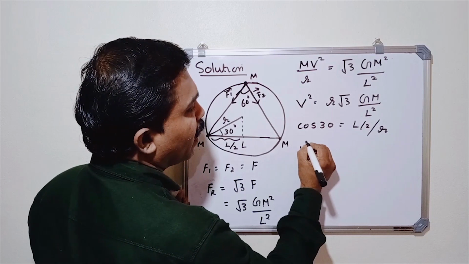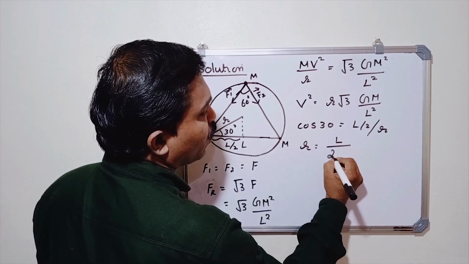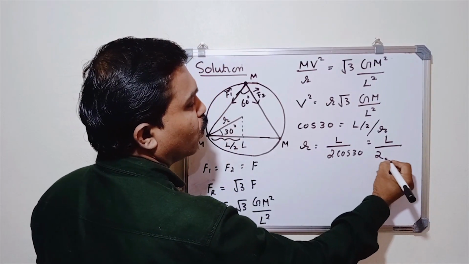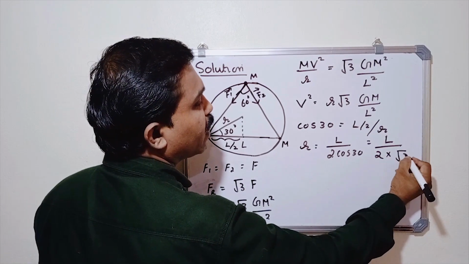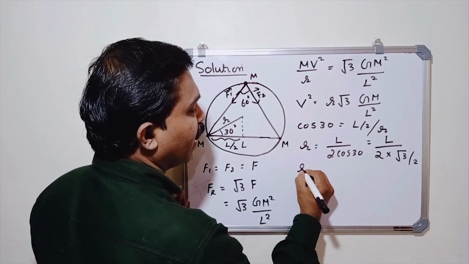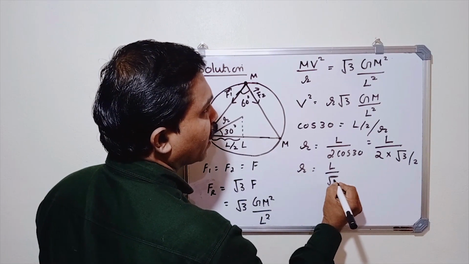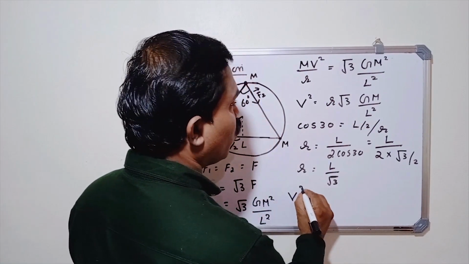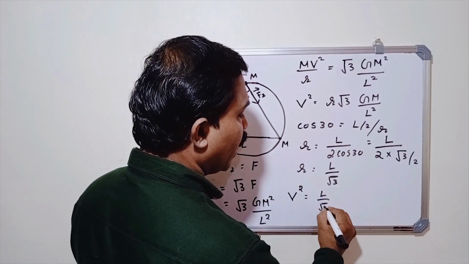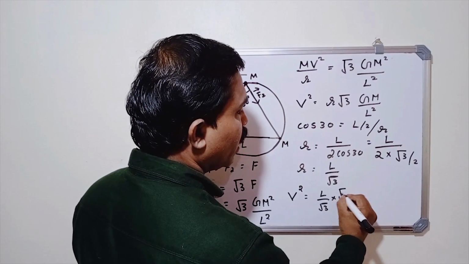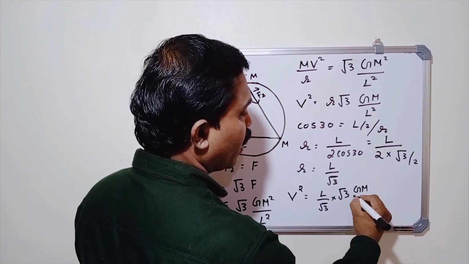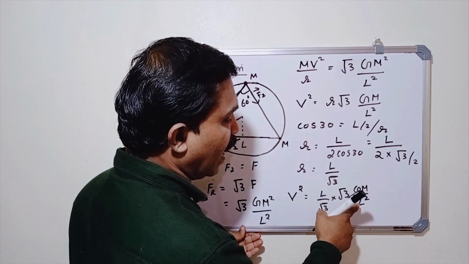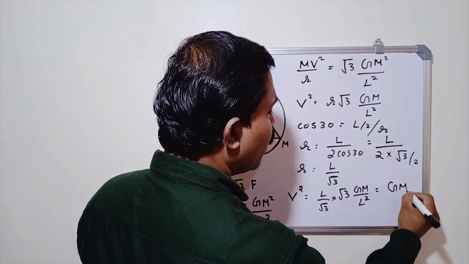So r equal to what we get? L divided by 2 cos 30. That is equal to L divided by 2 into, what is the value of cos 30? Root 3 by 2. Here 2 get cancelled, we get r equal to L by root 3. Isn't it? Now putting the value of r in this equation, we get v square equal to L by root 3 into root 3 gm by L square. Okay. Now what happened? Root 3 get cancelled, 1 and L get cancelled, we get gm divided by L.